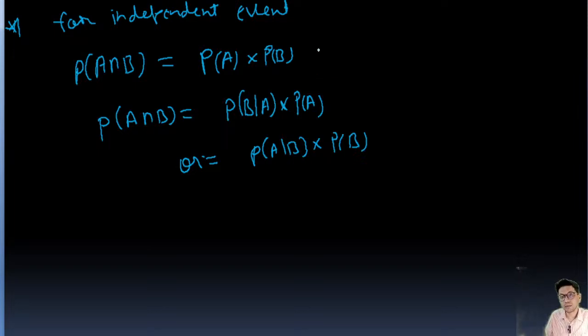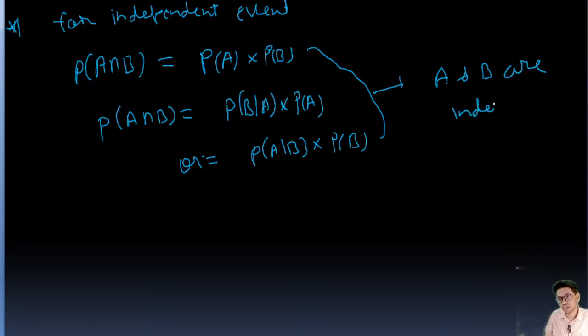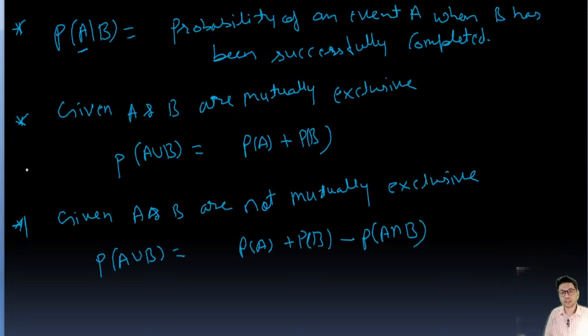And here A and B are independent. So this you need to understand. This is important: probability of an event A when B has been successfully completed.